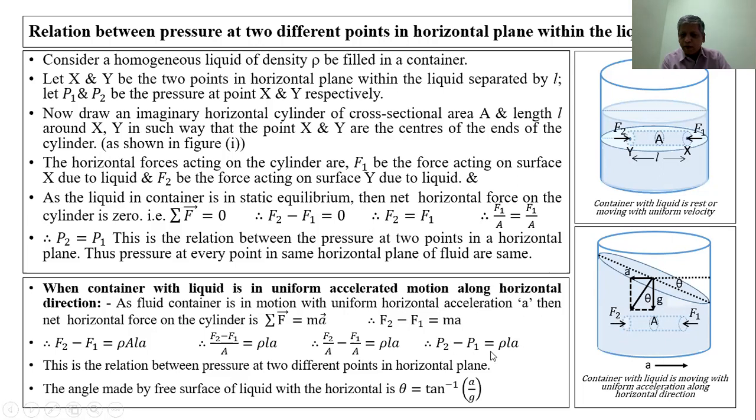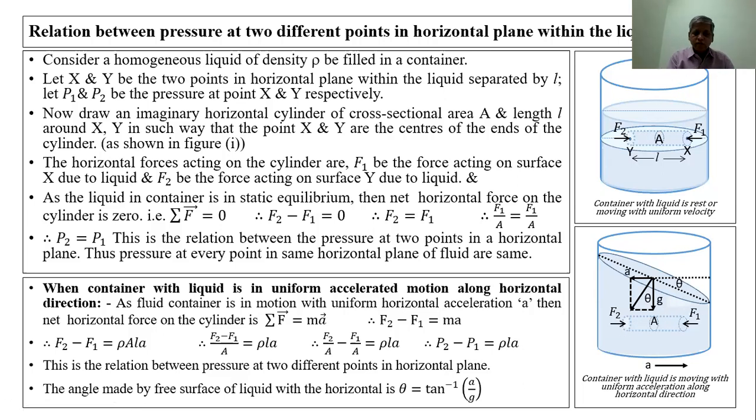Therefore, P2 minus P1 is equal to rho into L into A when the container moves horizontally along this direction with uniform acceleration A. This is the difference between the pressures at the same level when the container is in motion. At that time, pressures do not remain the same.